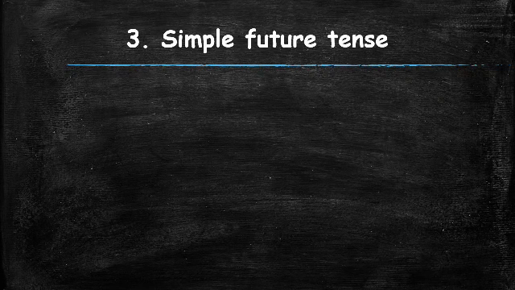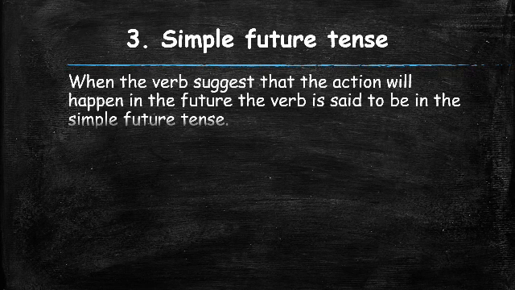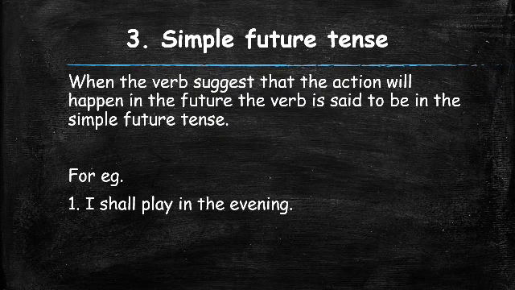Simple future tense. When the verb suggests that the action will happen in the future, the verb is said to be in the simple future tense. For example, I shall play in the evening.